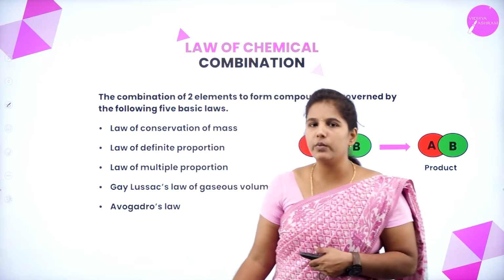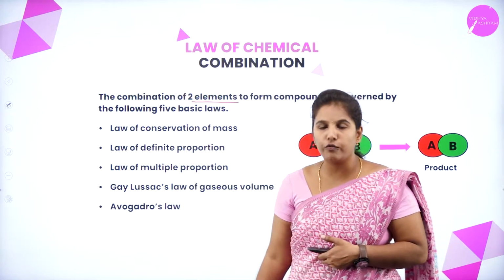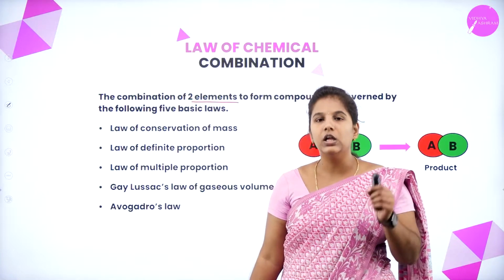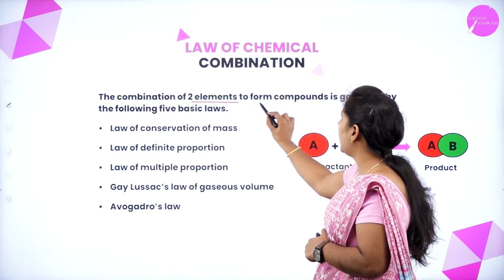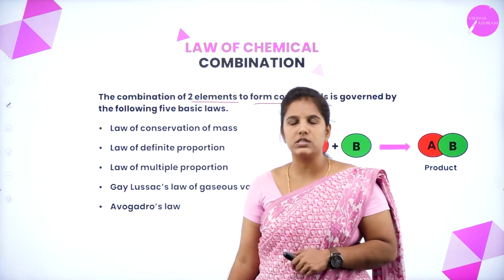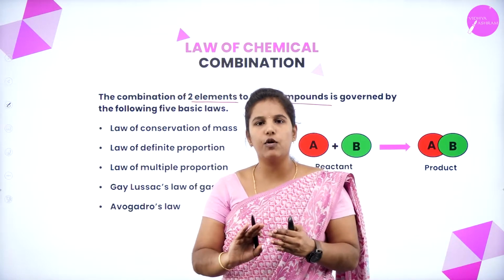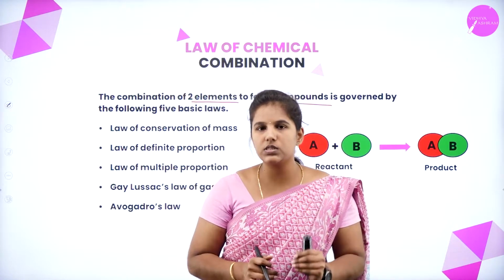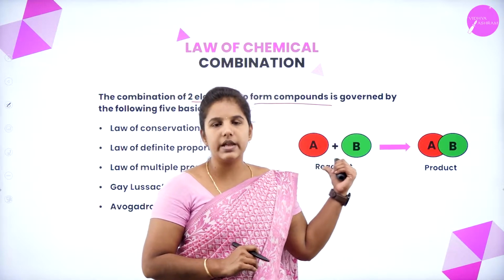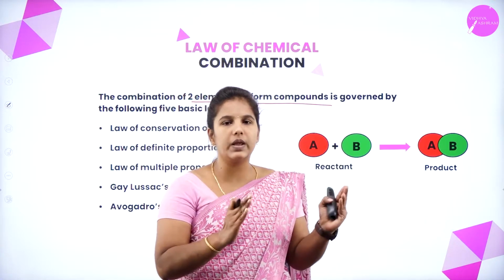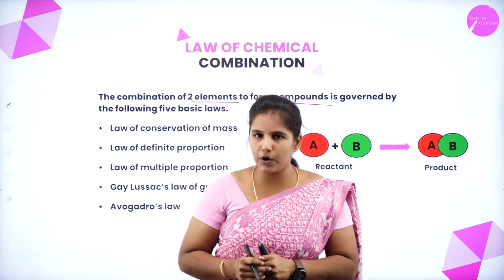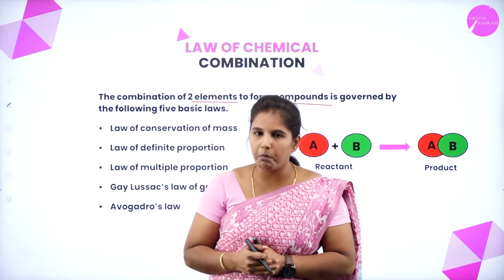What does the law of combination state? It states that two elements combine to form a compound. Two elements must combine and give rise to the product, and that must be a compound.